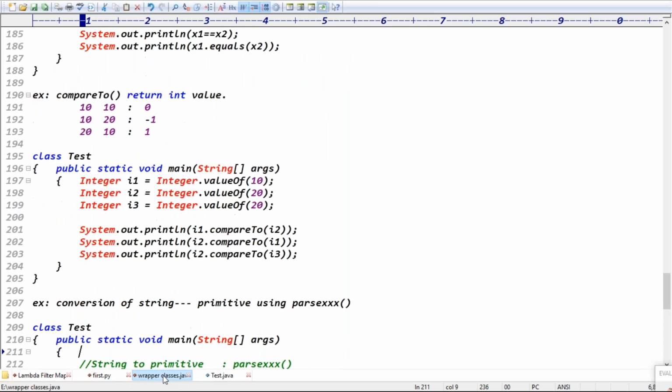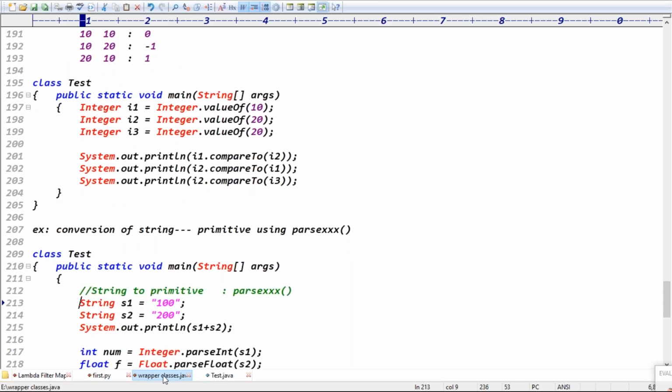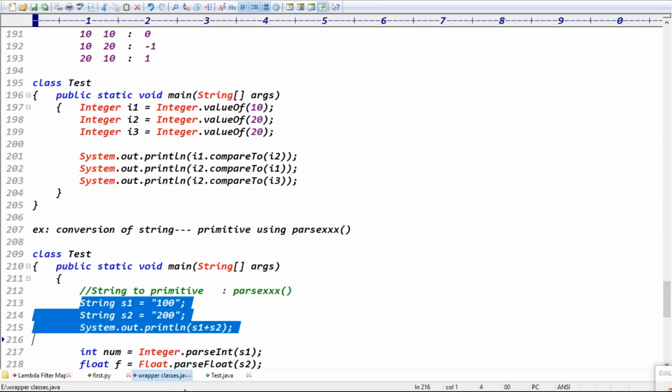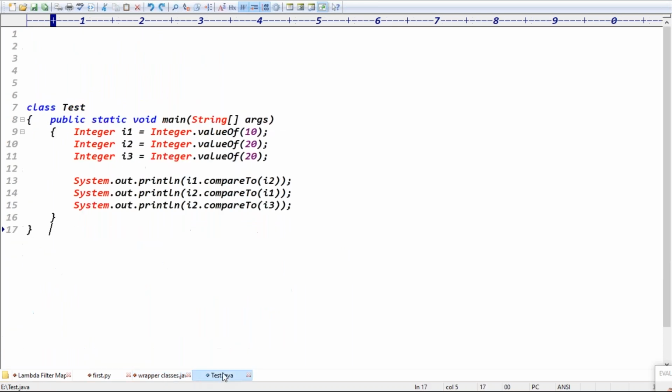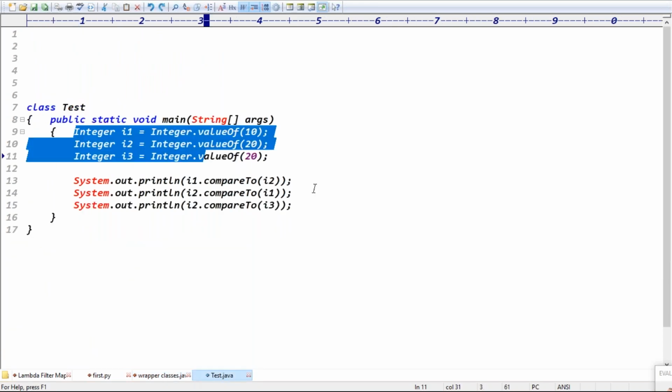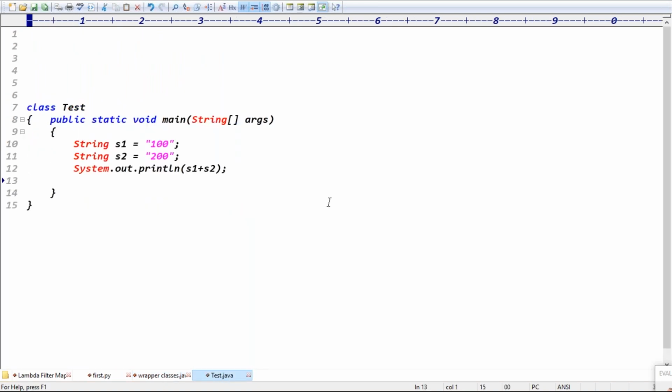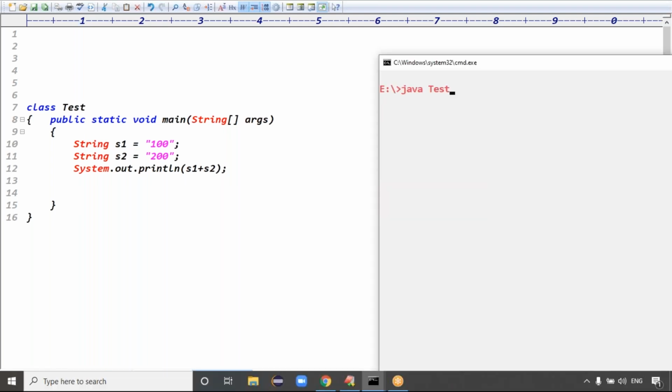Yes, next one, see, for example, I have string data: String s1 and String s2. String s1, s2, and s1 plus s2, right? In this case, what is the output? 100200. We got the output, since string plus string means concatenation, right?